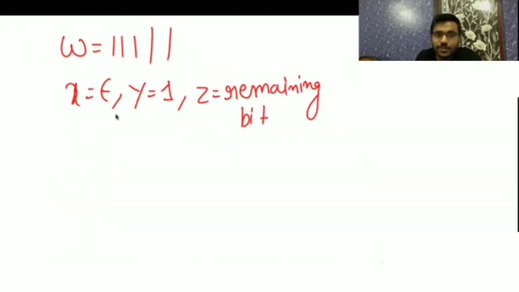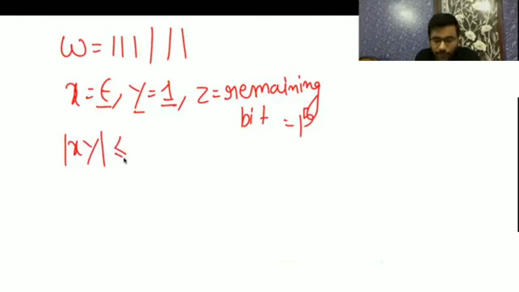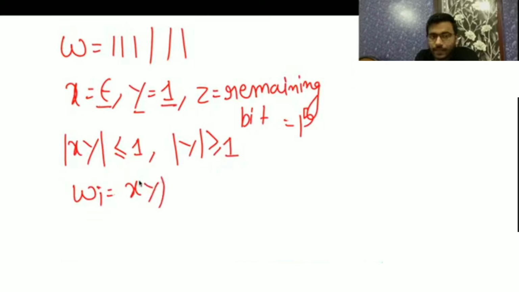So for 1 star I will always assume x as epsilon and y as 1, with the remaining bits as z. So the length of xy is smaller than or equal to 1, y is greater than or equal to 1. Y can't be null, so w_i = x y^i z for all i = 0, 1, 2, 3.